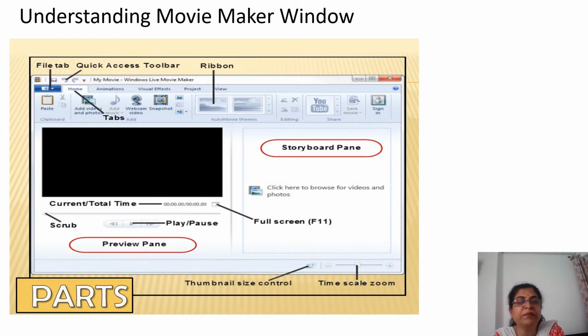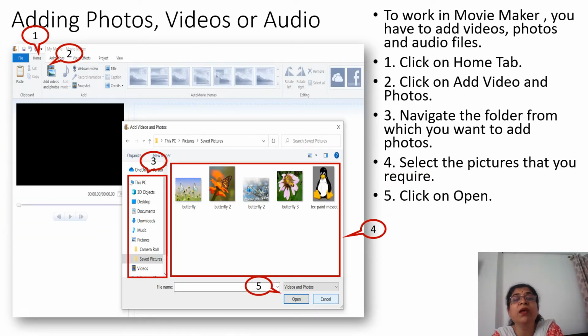Now after that, we will start working in it, adding photos, videos or audio. To work in Movie Maker, you have to add videos, photos and audio files. Click on the Home tab. See, numbers are given; the Home tab is here. You have to click on the Home tab, then click on Add Videos or Photos here.